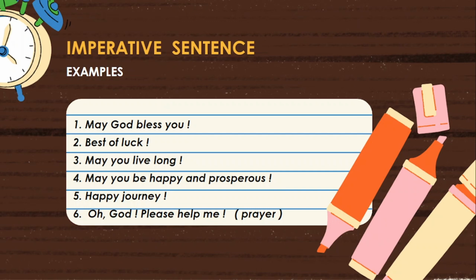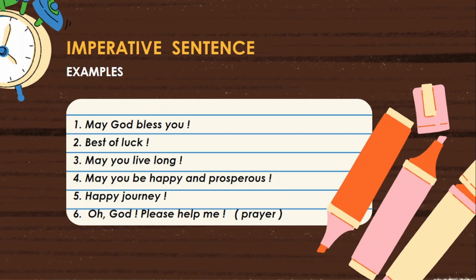The sentence is ended with an exclamation mark. It means wishes always end with an exclamation mark. Next, fourth one. May you be happy and prosperous. In this sentence, you is the subject. May is the helping verb or modal auxiliary verb. Be, main verb.